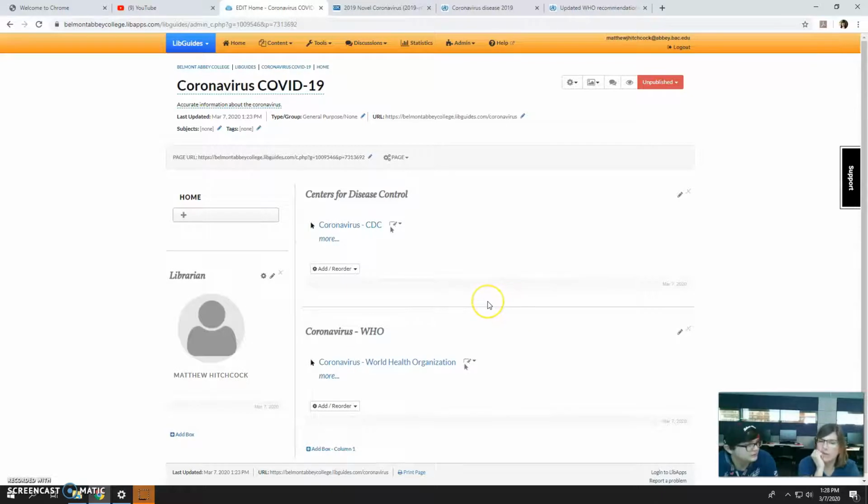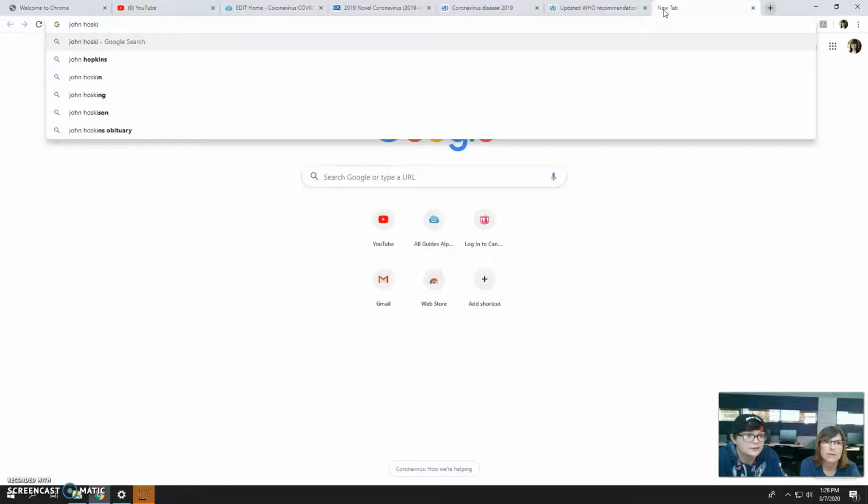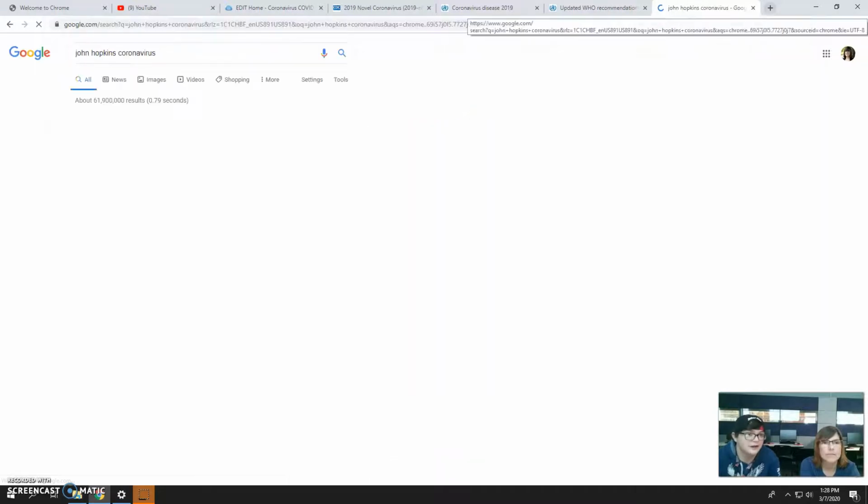I had found, I think it was on the World Health Organization, hand-washing techniques. I actually saw something on Johns Hopkins that Zach had showed me that has a map of all the affected areas everywhere. So we might want to go check that out. Is it Johns Hopkins? That's it right here. Johns Hopkins coronavirus. It's actually a very interesting graphic.